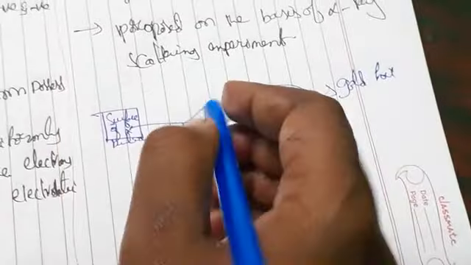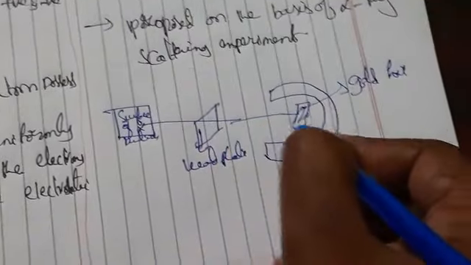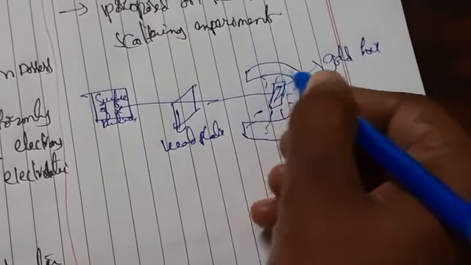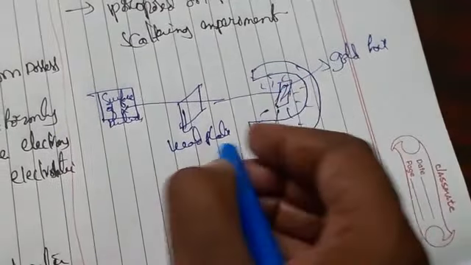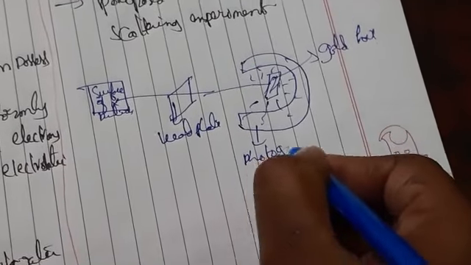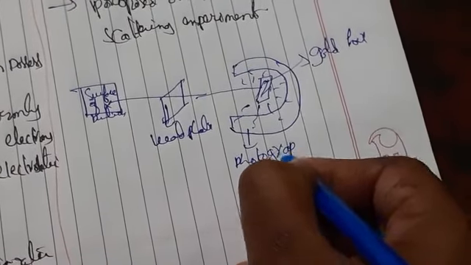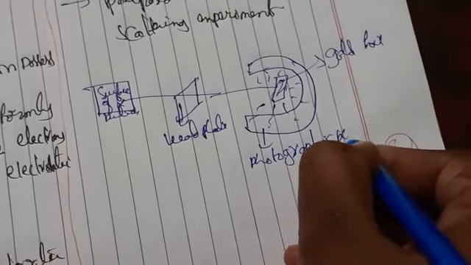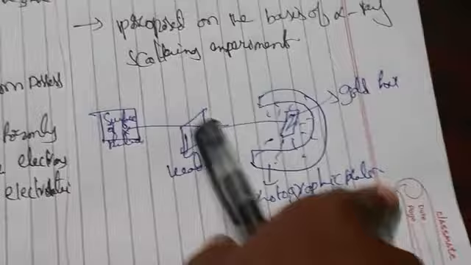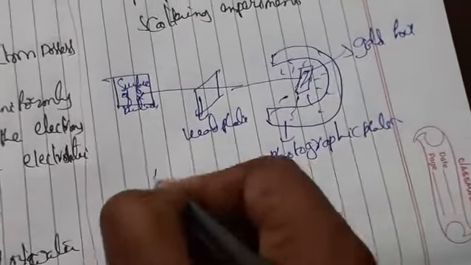Okay, these are some rays we are getting here. This is a photographic plate. Okay, so this was conducted by the alpha ray scattering method. So this is nothing but the scattering method.